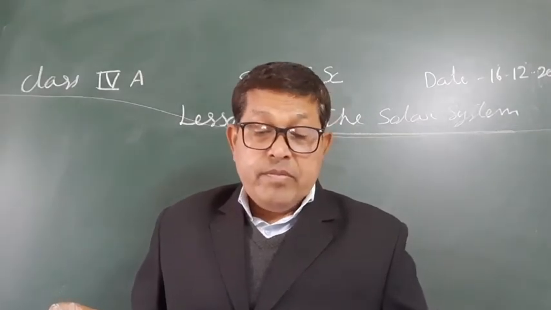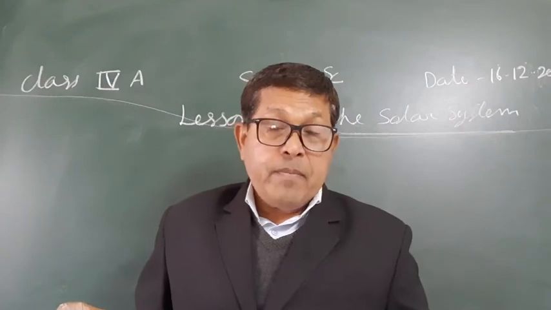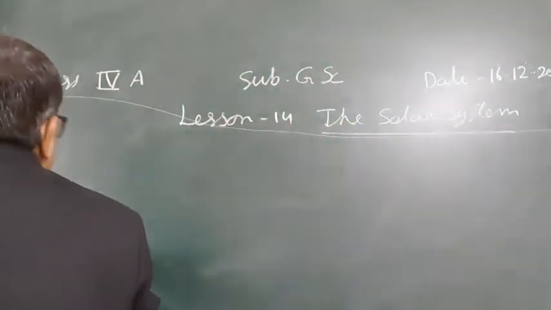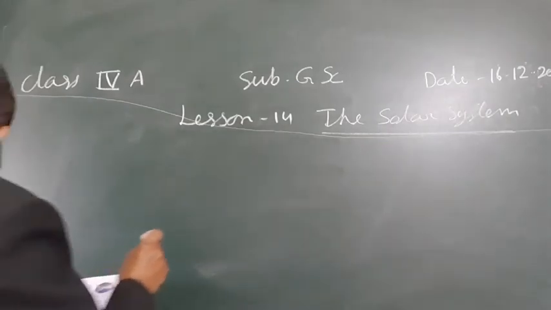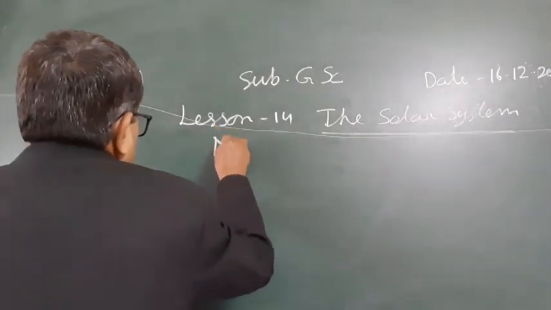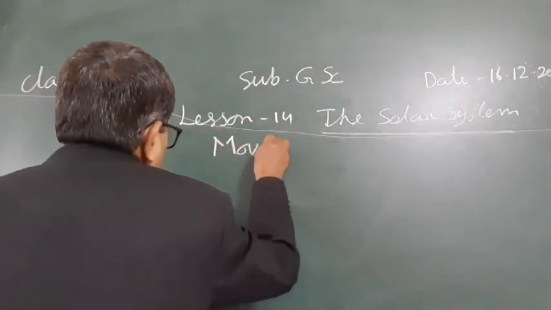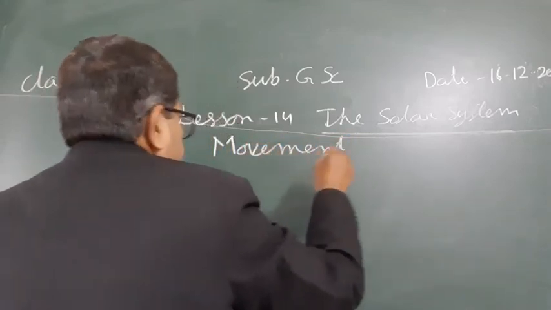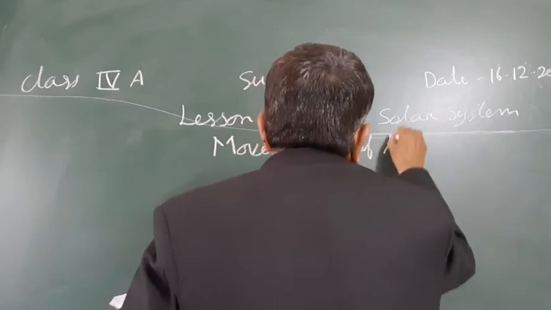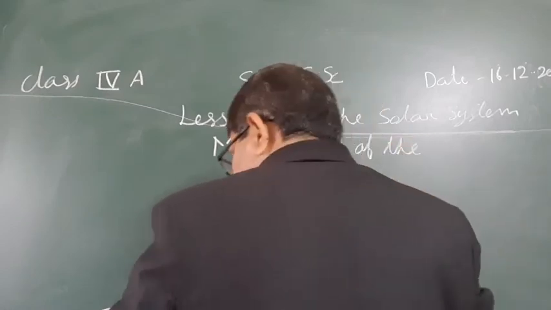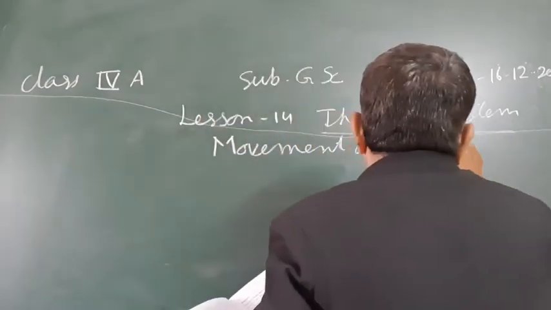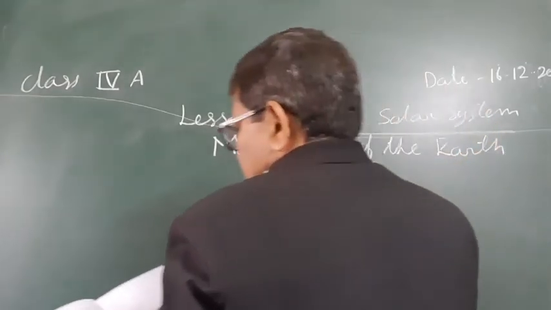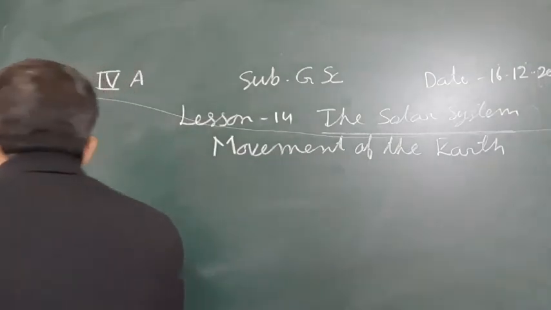So we have to study first about the rotation. What is the rotation movement of the earth? Movement of the earth. One is rotation.